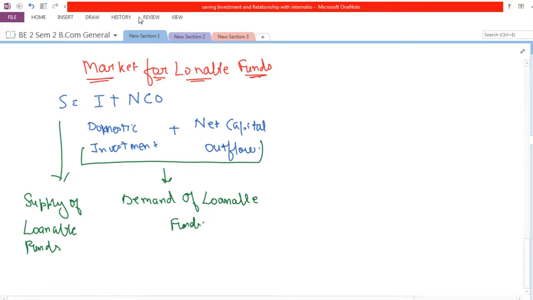Now loanable funds are domestically generated flow of resources.